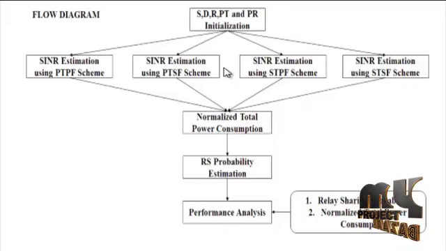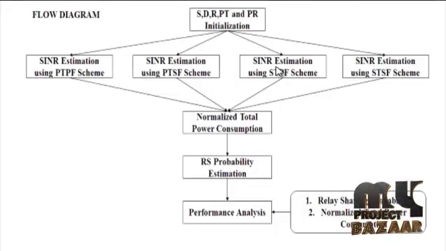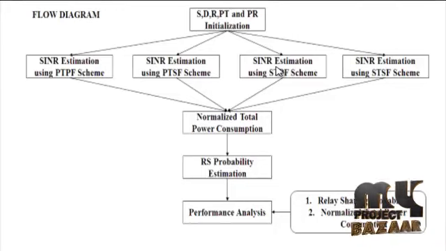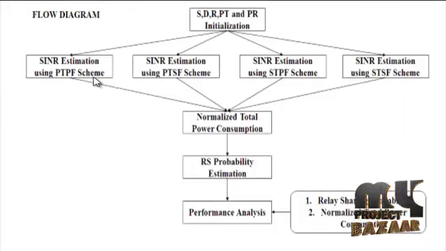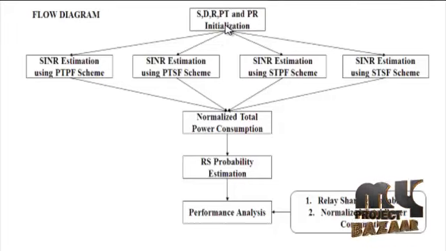Then the transmission process is called the STPF scheme. R helps to allow PT and S to transmit the signal of both users separately. Then the transmission process is called the STSF scheme. The channel coefficients for relay R, destination D, primary transmitter PT, and the primary receiver PR have been initialized.